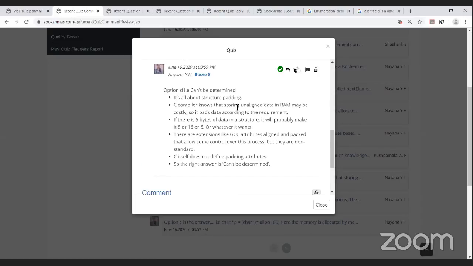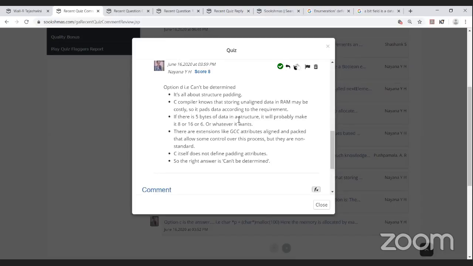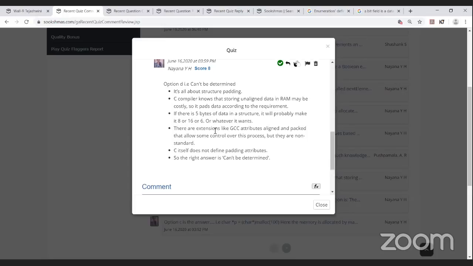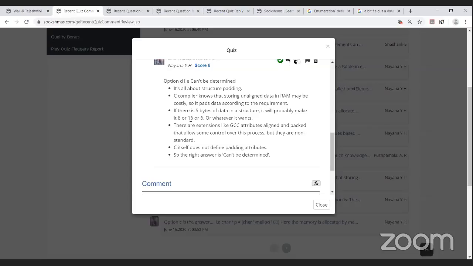The C compiler knows that storing unaligned data in the RAM may be costly, so it pads data according to the requirement. If there are 5 bytes of data in a structure, it will probably make it 8 or 16 or 6 or whatever it wants. There are extensions like GCC attributes aligned and packed that allow some control over this process, but they are non-standard. C itself does not define padding attributes, so the right answer is can't be determined.